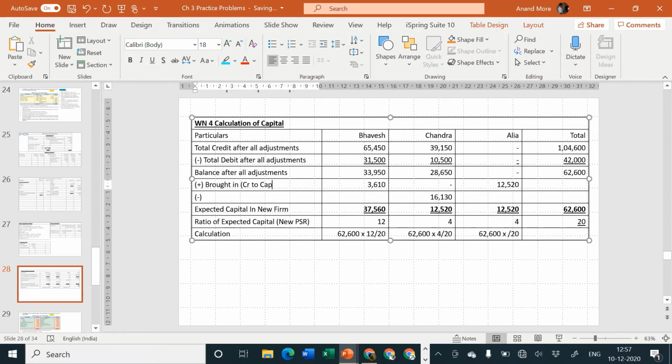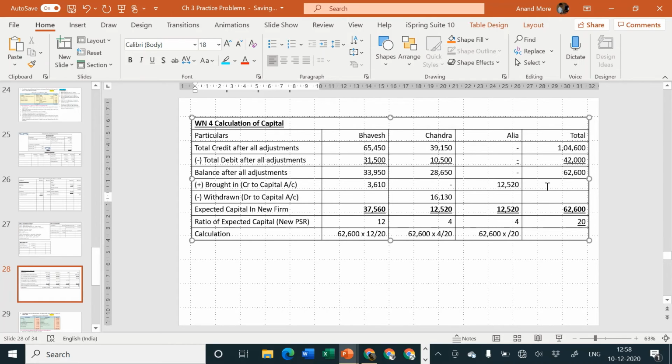Credit to capital account. Why credit to capital account? Because whenever a partner brings in capital, the entry is cash or bank account debit, partner's capital account credit. So cash or bank is debited and partner's capital account is credited. Similarly, when a partner is withdrawing money, because that partner has kept more money in the business which is not required, then the partner is the receiver and cash or bank is going out. So partner's capital account debit, and cash or bank account will be credited.